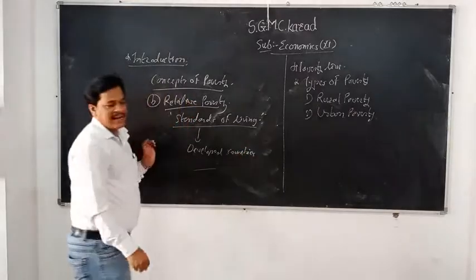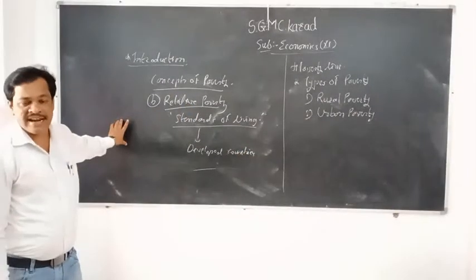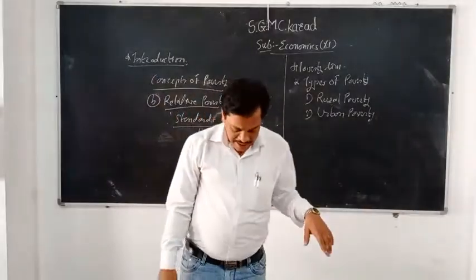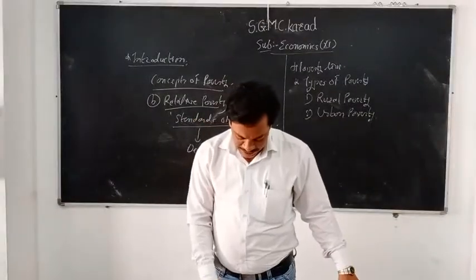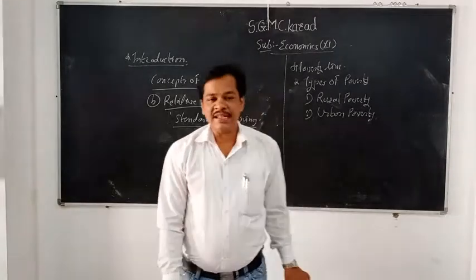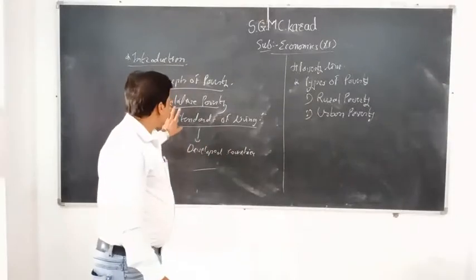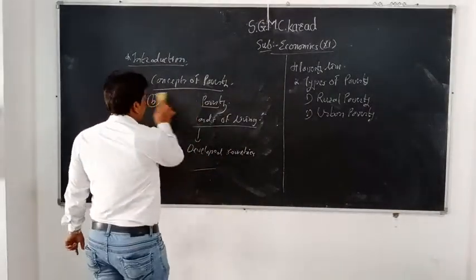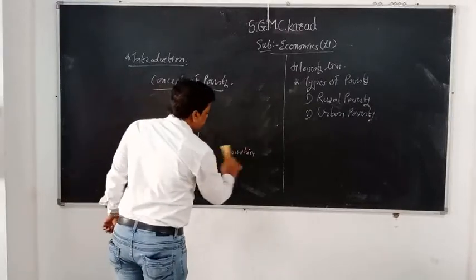So there are two main categories. One category is the developing countries, the second category is the developed countries, where you can see standards of living is there. Again, the difference in levels of income, wealth, consumption, economic activities, all these points are related to relative poverty. So this concept is different from concept number one, that is absolute poverty.